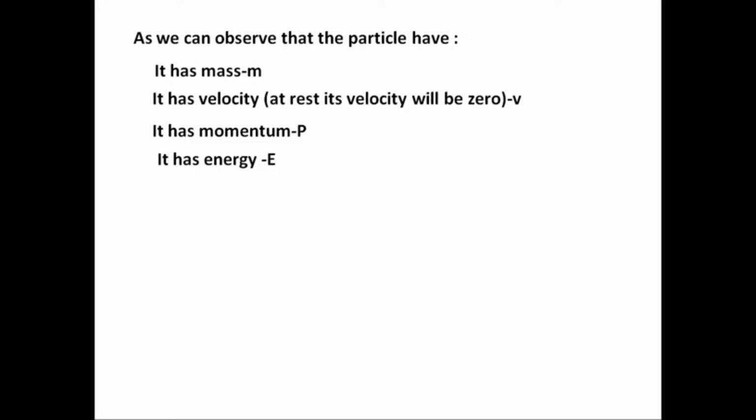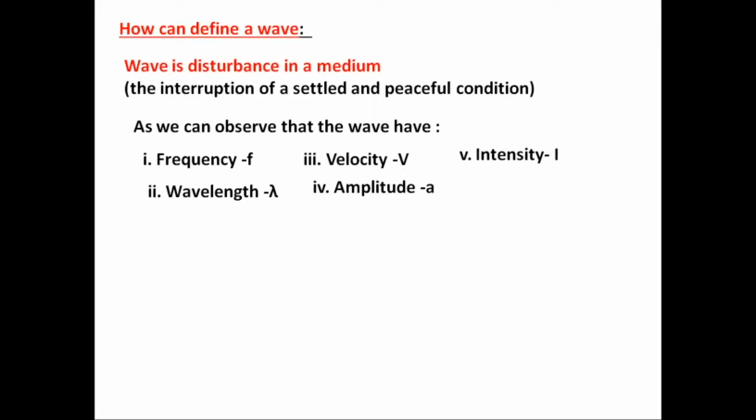So the particle is very easy to understand in physics with the help of these physical quantities. It is very easy. Now if we go to the wave, what is meant by wave?